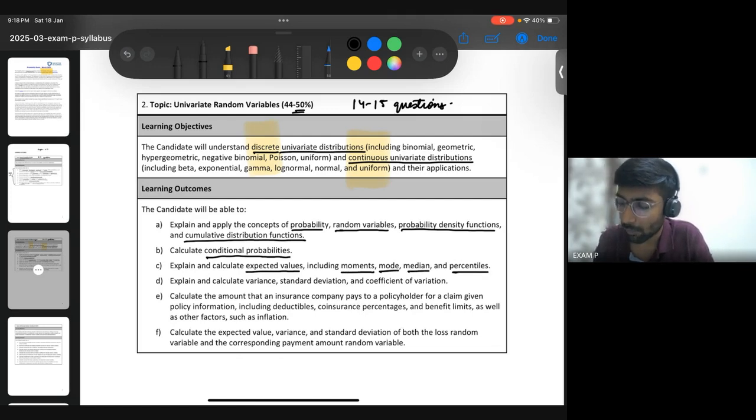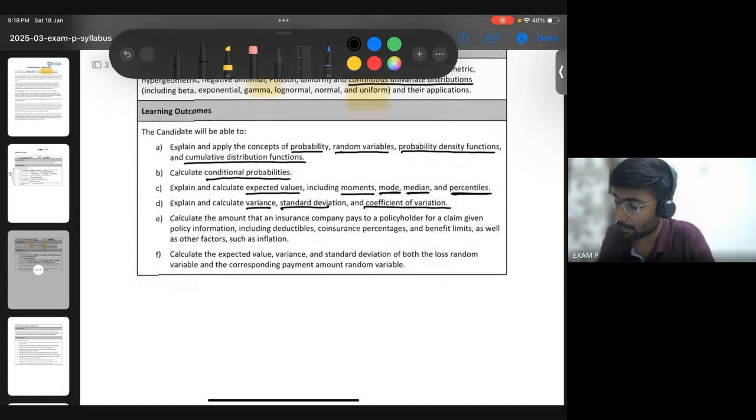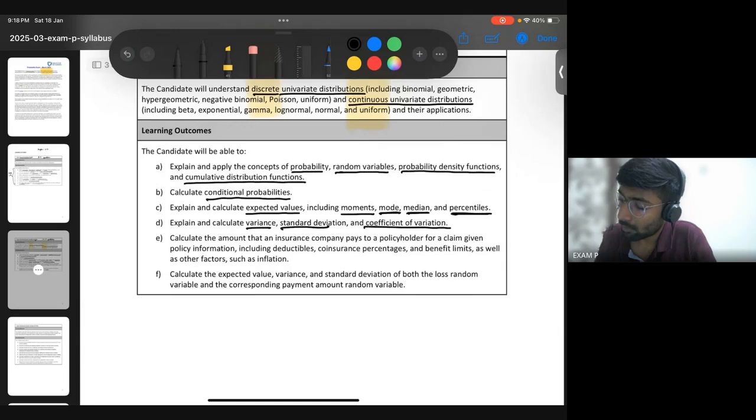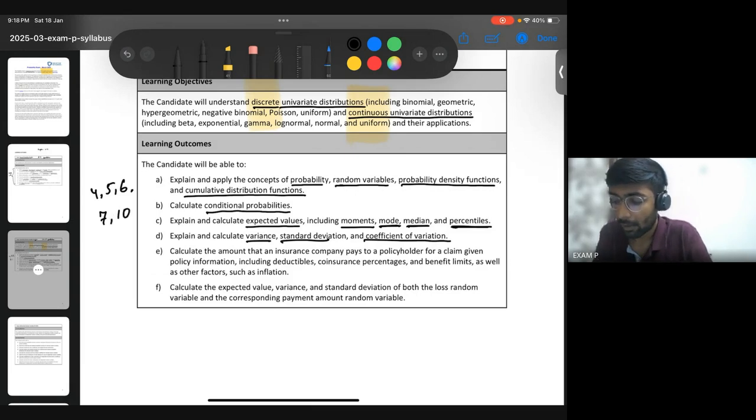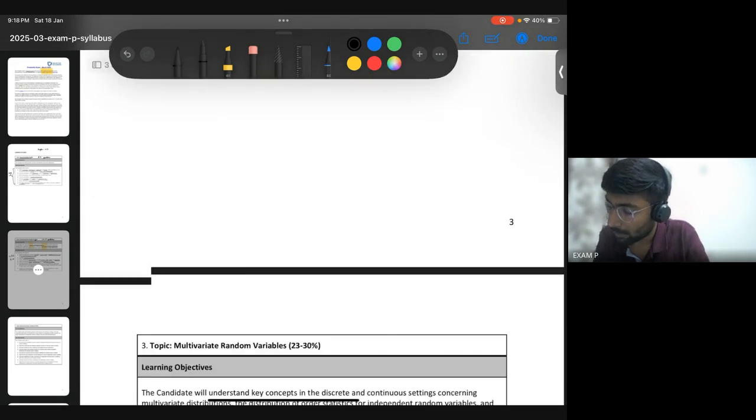Moments is, I think, new for both of you if you have not studied statistics in detail. Then mode, I think you must have heard of this word mode, right? Mode, median, and then percentile also. Variance, standard deviation, coefficient of variation. These are all different metrics that we'll be learning. So these will be learned via chapters 4, 5, 6, and then 5, 6, 7 will also be covering this, and then chapter 10. So in the middle, I've skipped chapters 8 and 9 because that is covered in